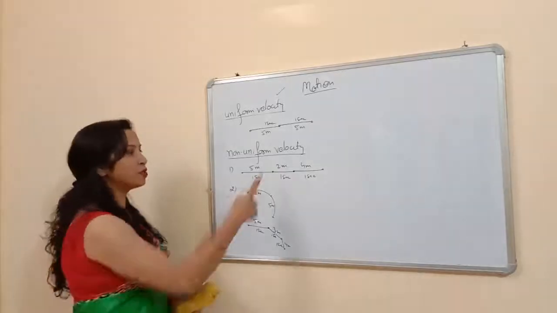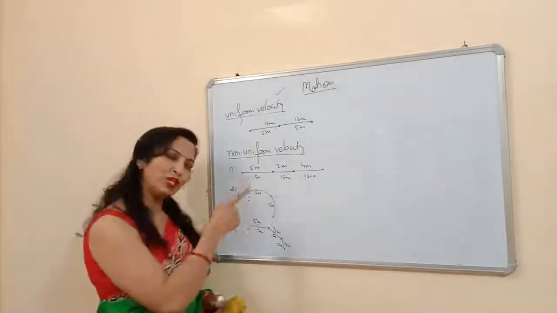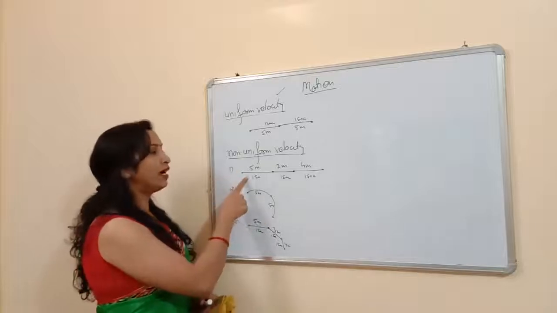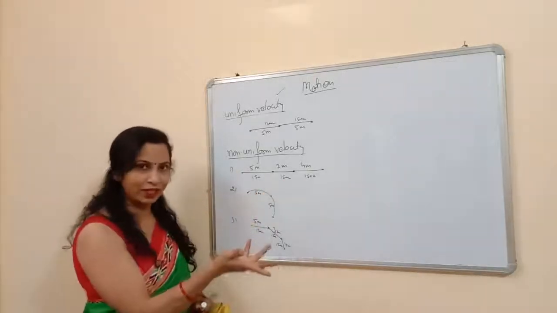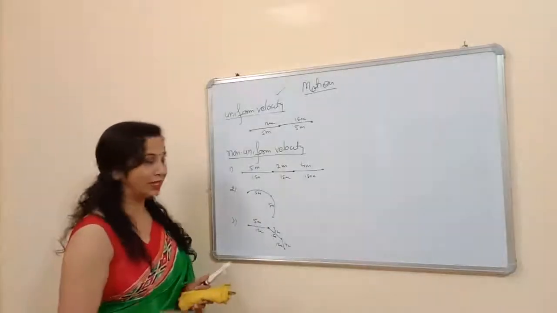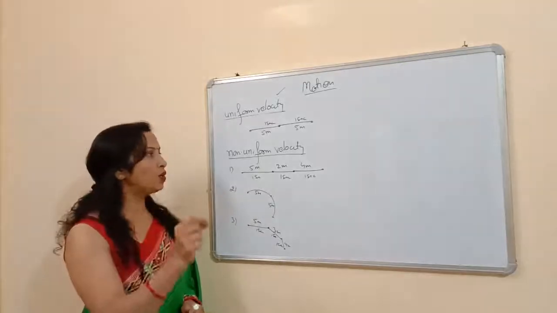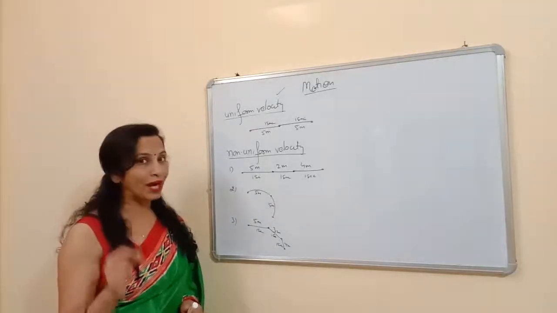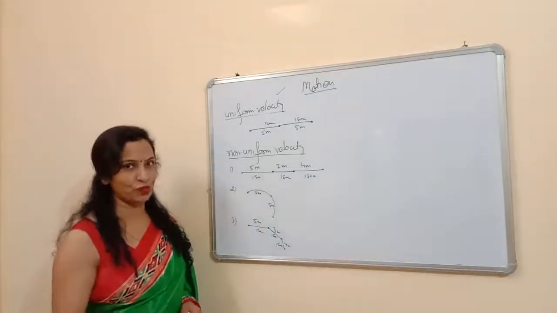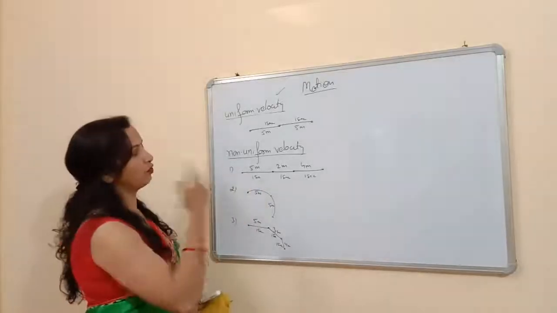So there are three possibilities for non-uniform velocity. If a body covers equal distance in equal intervals of time but its direction regularly changes. If a body covers unequal distance in equal intervals of time in a straight line. Or if a body covers unequal distance in equal intervals of time and the direction also changes. These are the three conditions where the velocity will be non-uniform. You can write all these three possibilities for non-uniform velocity in your notebook. So this is non-uniform velocity and uniform velocity.